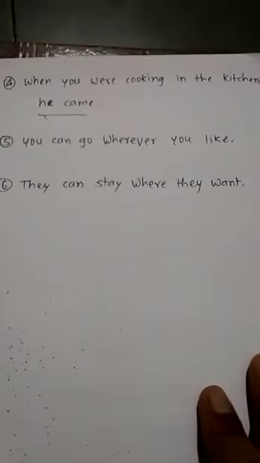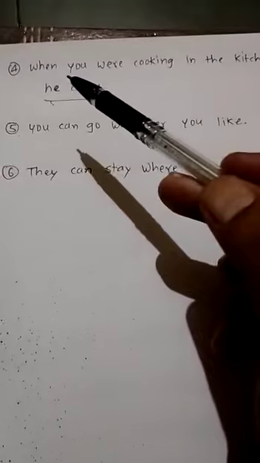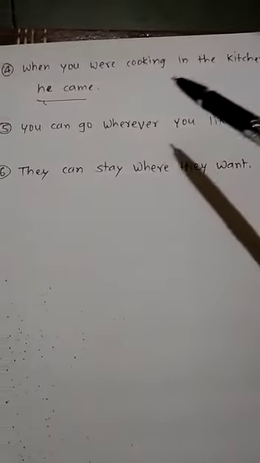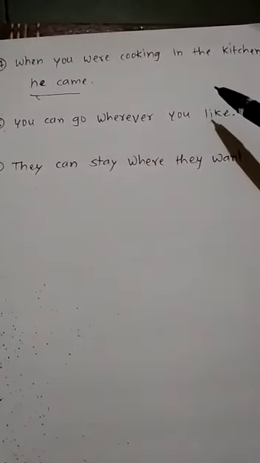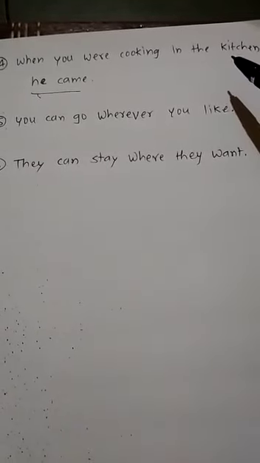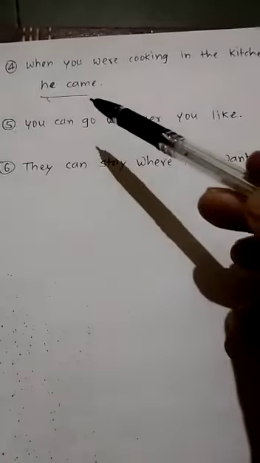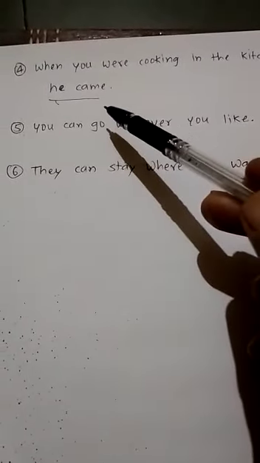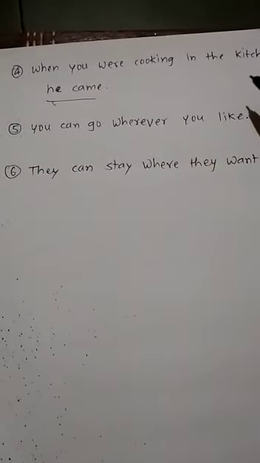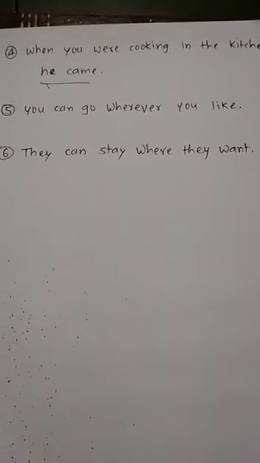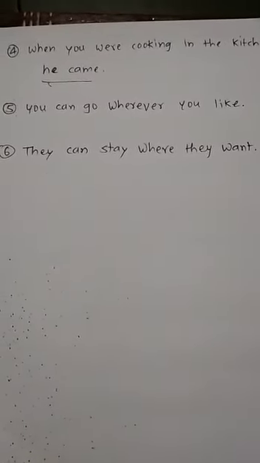This part is the main clause, and where the word "when" is used, "when you were cooking in the kitchen," this is the subordinate clause. Because "when you were cooking in the kitchen" is not completing its meaning by its own. For the completion of meaning, this clause depends on the main clause. "He came": he is the subject, came is the predicate. That's why "he came" is the main clause, and "when you were cooking in the kitchen" is a subordinate clause. Whatever types are there, we are going to study afterwards. Now we will just talk about main clause and subordinate clause.